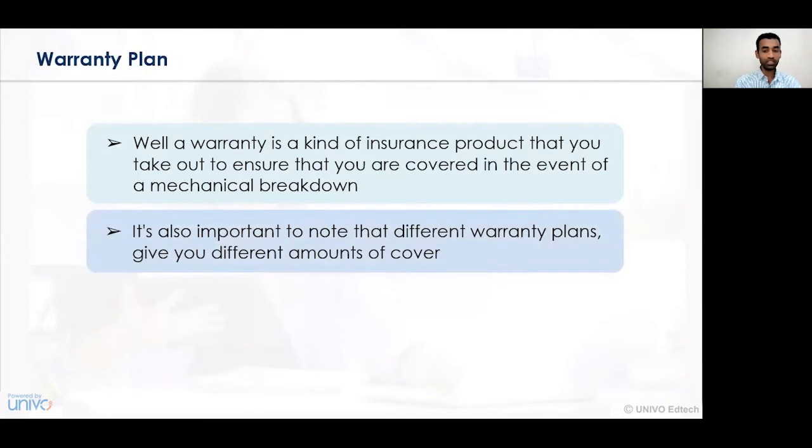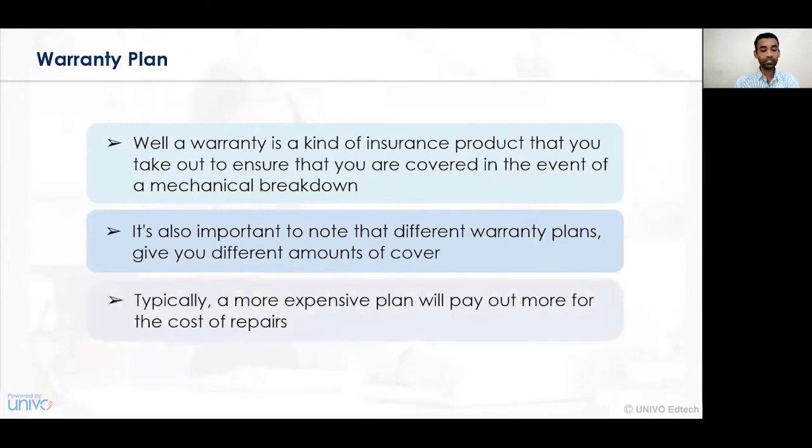It is also important to note that different warranty plans will give you different amounts of recovery. Depending on the time associated and on what amount of product or services are being availed, the warranty differs from product to product, commodity to commodity, and service to service. Depending on the damage identified, for a certain product the warranty damage may be of a smaller cost, or for another it may be of a greater cost. The next perspective to consider is that typically a more expensive plan will pay out more for the cost of repairs.